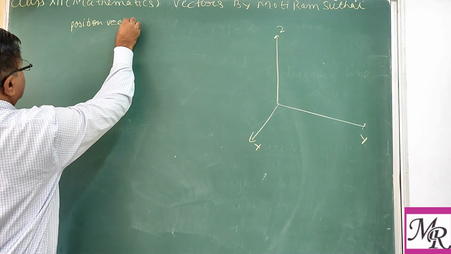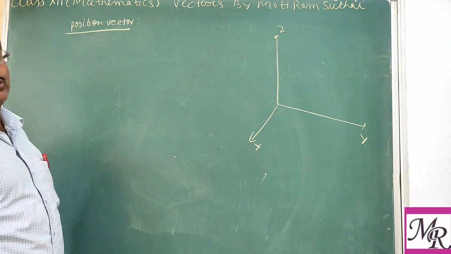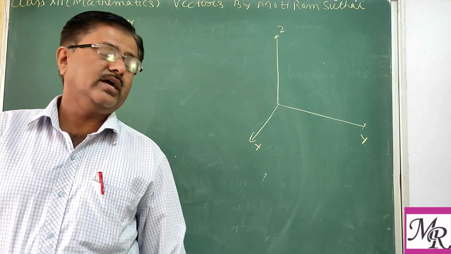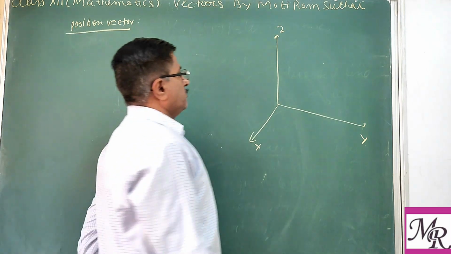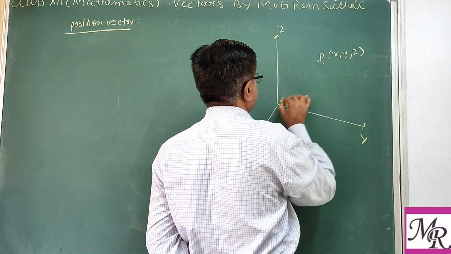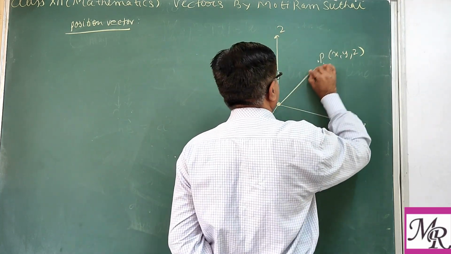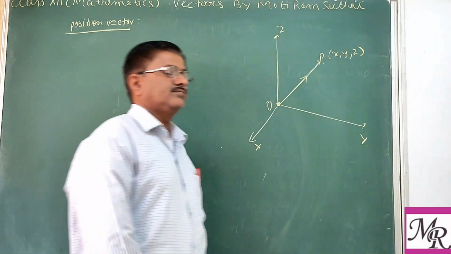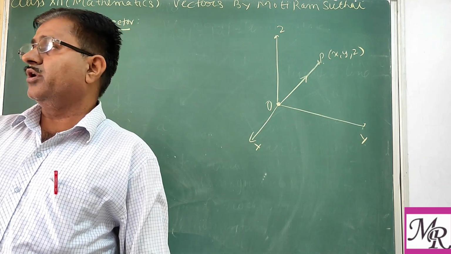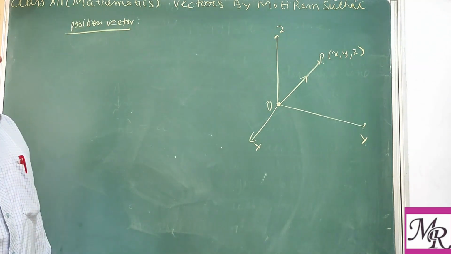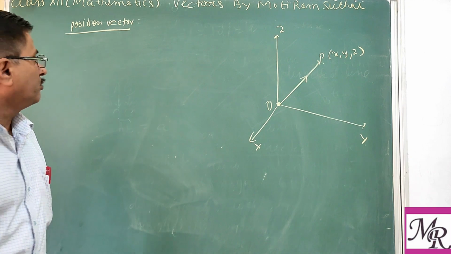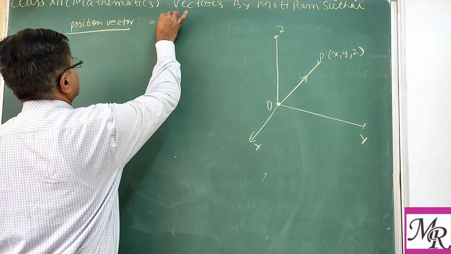So what is the meaning of position vector that we want to see? Position vector is the vector denoting the position of a point in three-dimensional system. Suppose we are plotting this point P with the coordinate x, y, z. When we indicate this with respect to origin, we take the length from the origin to the point P, which indicates the direction of the vector from O to P. So this vector OP is known as position vector.